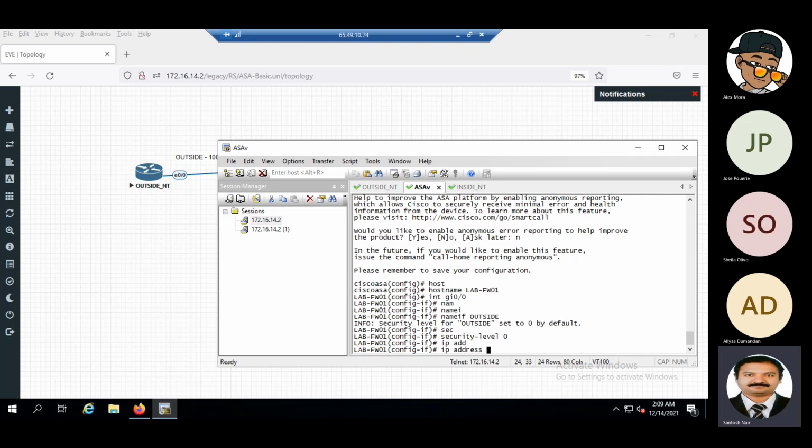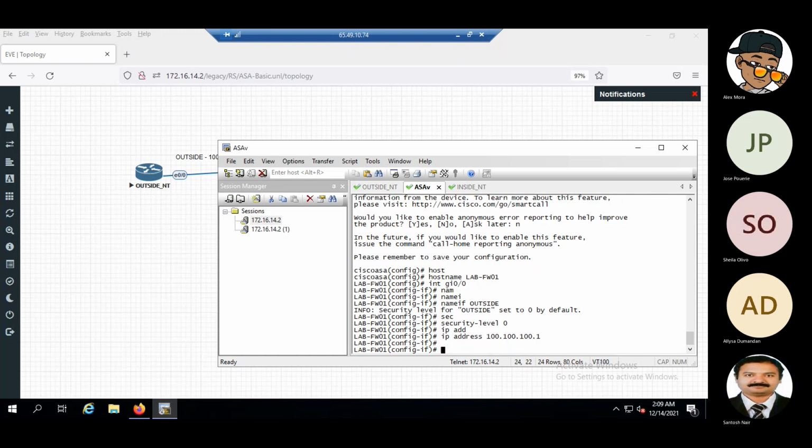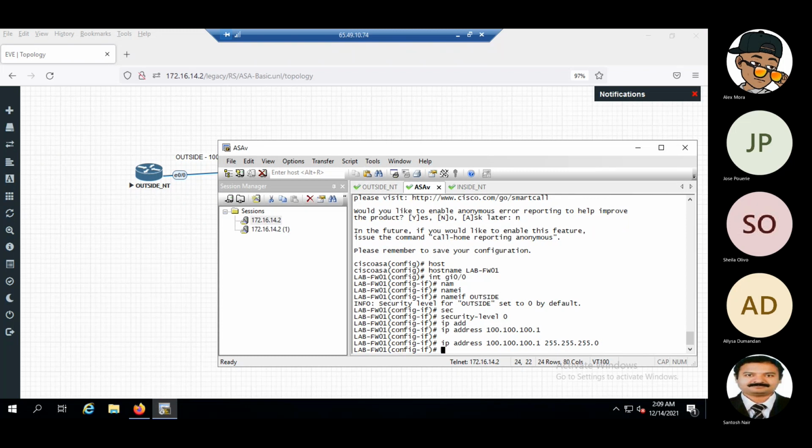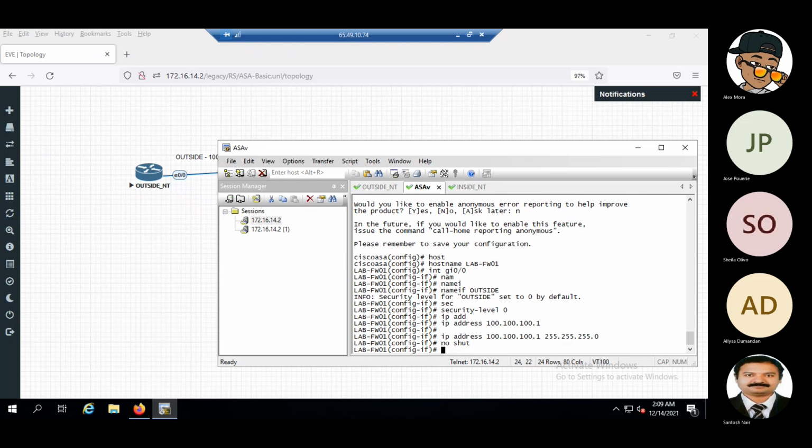Okay, and then we have to give the IP address. IP address is 100.100.100.1. If we give it like that, it will take the default subnet mask. We have to give the subnet mask here. Okay. This part is done.